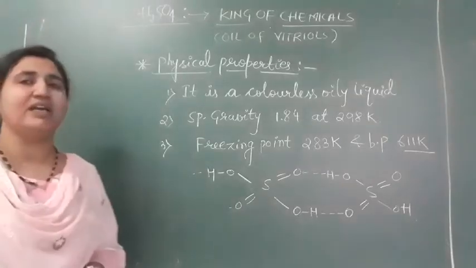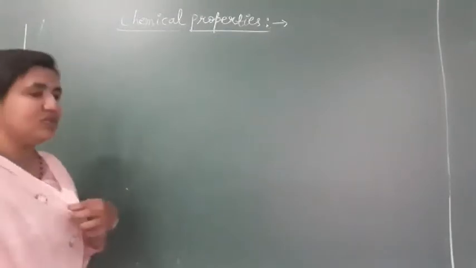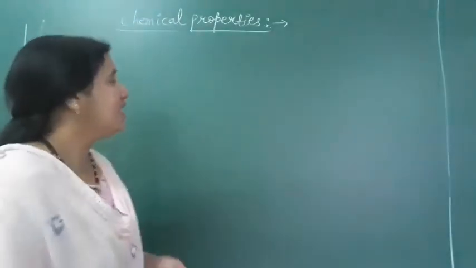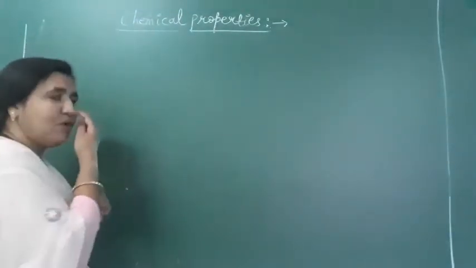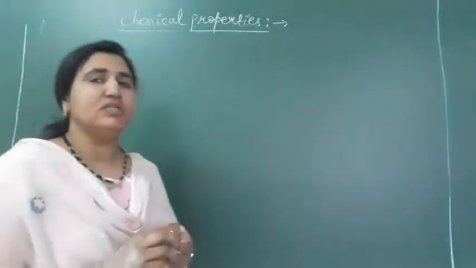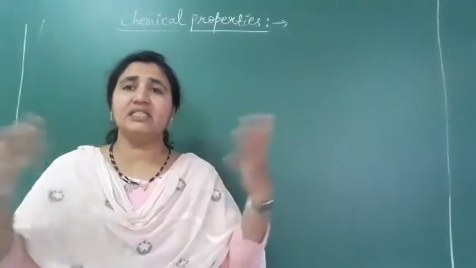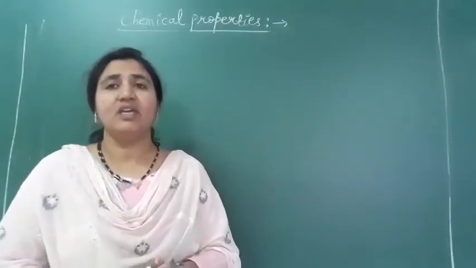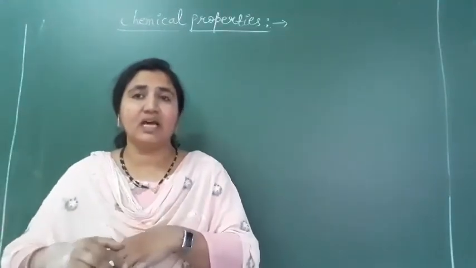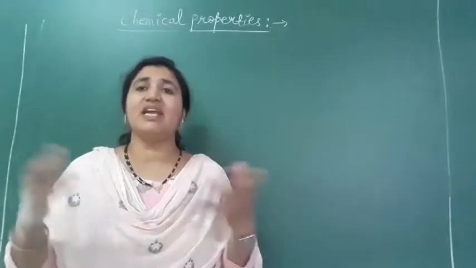Now we are going to see the chemical properties of sulfuric acid. When we want to dilute sulfuric acid, how do we do it? We have to add the sulfuric acid to water drop by drop, because it is an exothermic reaction. When sulfuric acid is added to water, it releases a large amount of heat. If we add water to sulfuric acid, the acid will spill out of the container, and it is very explosive.